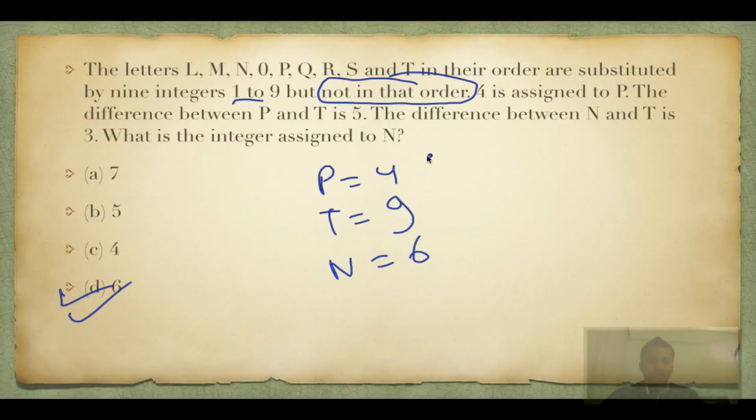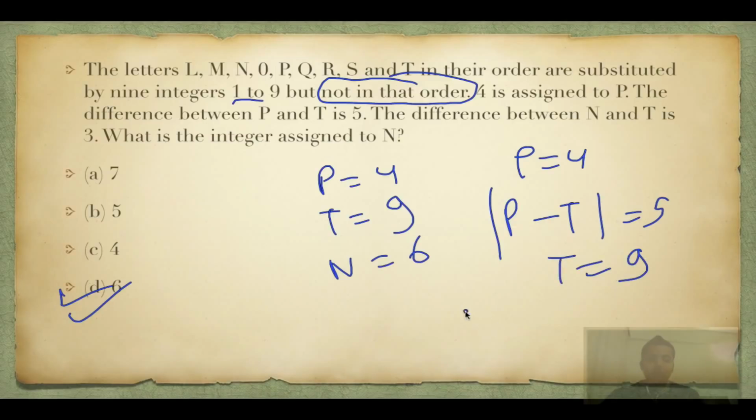See, the question is P is equal to 4 and P minus T is equal to 5. So T is equal to 9. Now N minus T is equal to 3. So N is equal to 6. It's as simple as that.